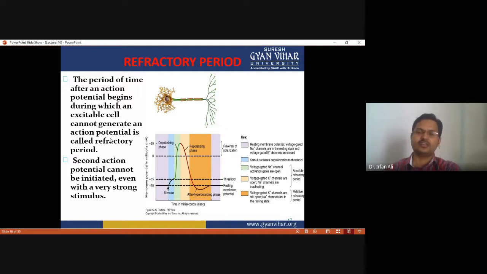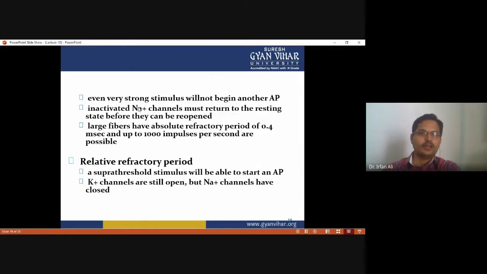Okay, so this period is called a refractory period, and a second potential cannot be initiated even with a very strong stimulus. Even a very strong stimulus will not begin another action potential because inactivated sodium channels must return to their resting state before they enter into the next phase of generating an action potential.